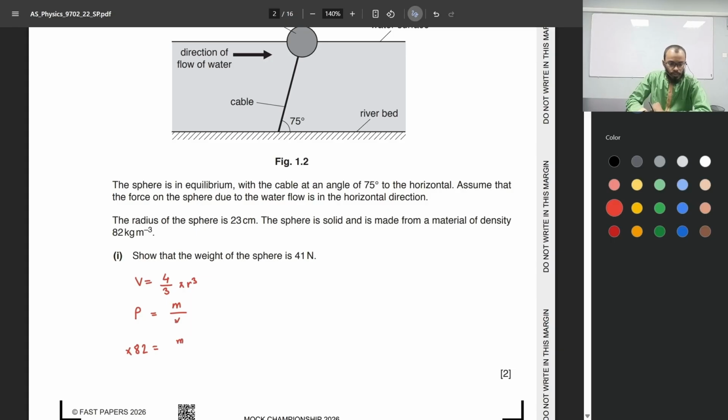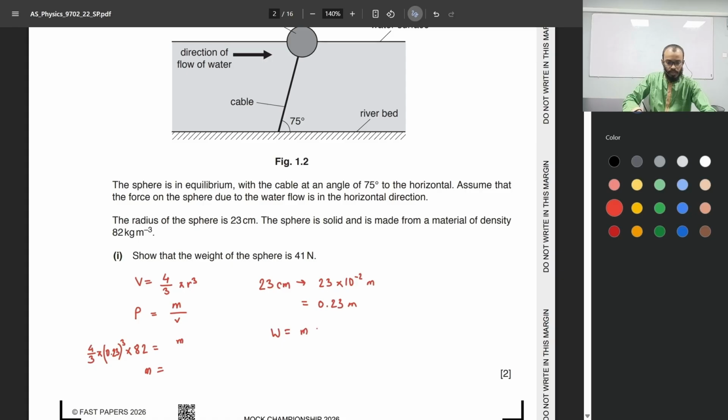Now if we bring volume to this side of the equation, we simply multiply the density with 4 by 3 pi r cubed. The radius is 23 centimeters, which is the same as 23 times 10 to the power of minus 2 meters, which is 0.23. That gives us 0.23 cube. Okay, so whatever the mass is, let's find the weight directly.